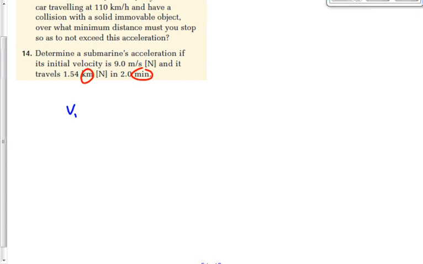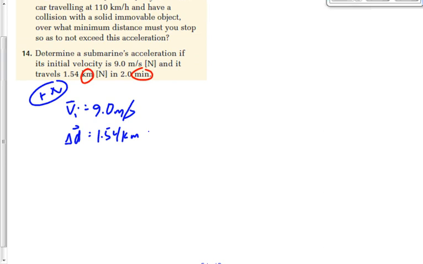The initial velocity here is 9.0 meters per second. We'll define north as positive. My displacement is 1.54 kilometers, and it's to the north, so it's positive as well. Let's make that 1,540 meters. Right? Kilometers times 1,000 equals meters. 2 minutes is my time. And of course, we know there's 60 seconds in a minute. At least most of us know that. So if we multiply 2 by 60, we get 120 seconds. We want to find the acceleration.